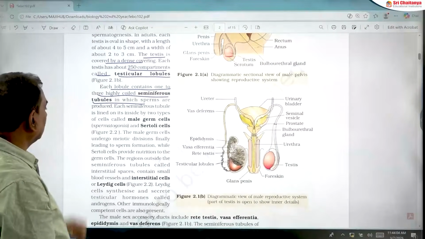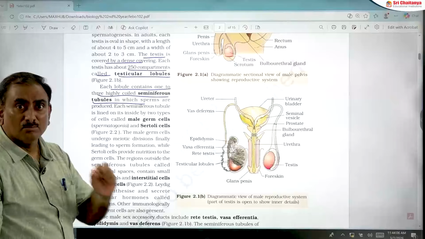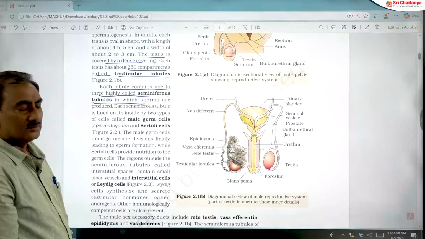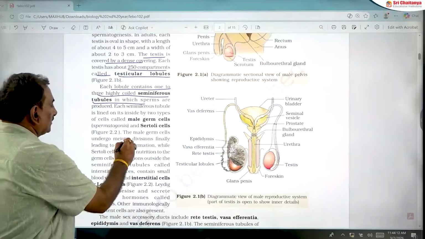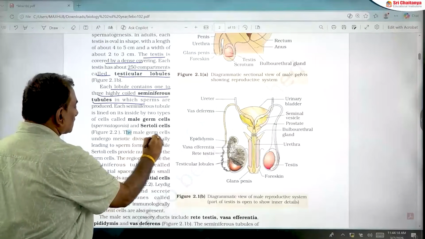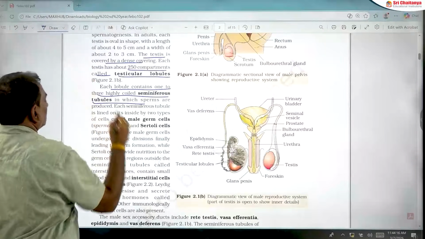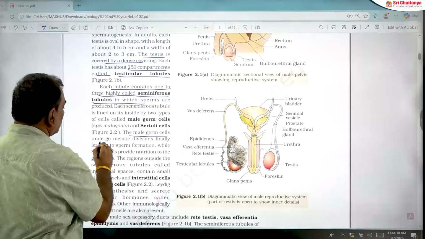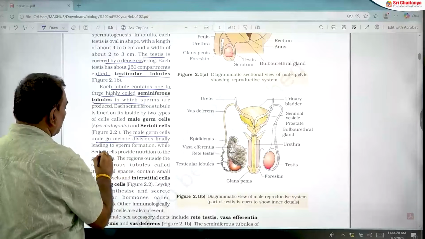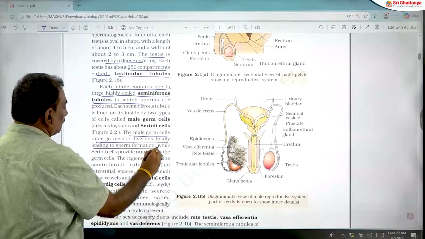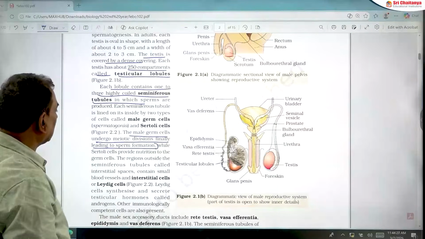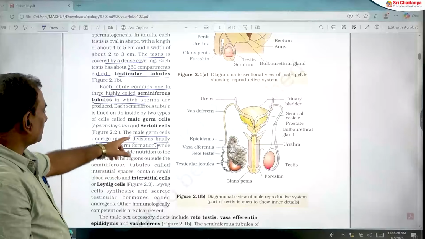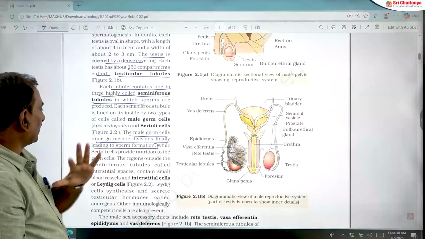Next, students, one more important topic. In the NCERT textbook, they have mentioned that male germ cells undergo meiotic division, finally leading to sperm formation. Suppose in the final NEET examination this statement is given directly, that is correct.